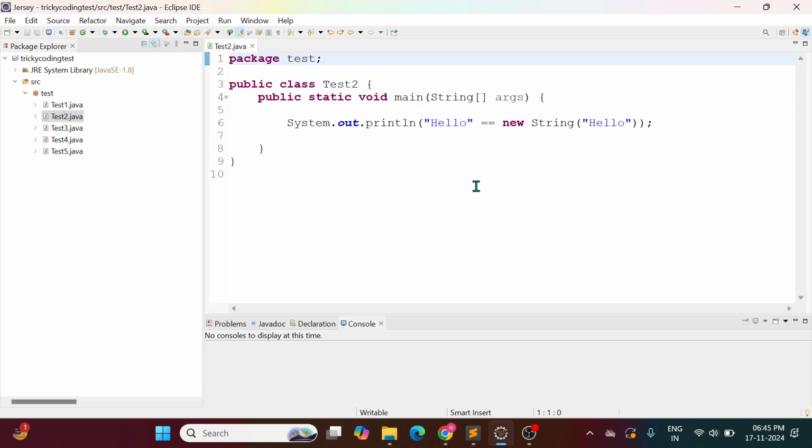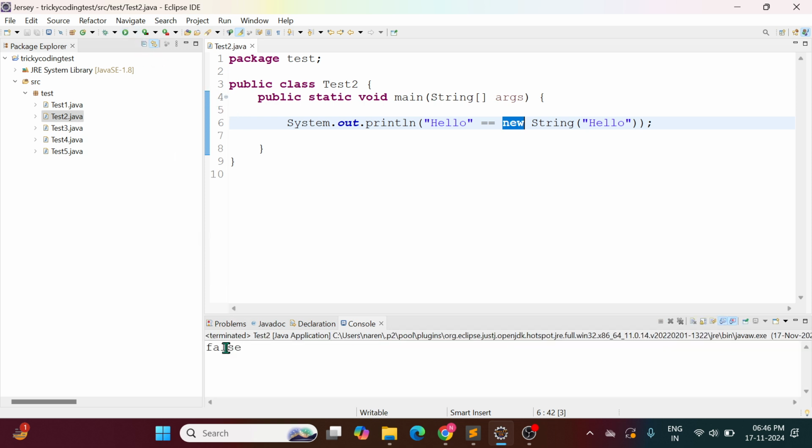You see, here I am doing the same comparison by using ==. Here this is a string literal "hello", and the same "hello" I am creating with the new keyword. Will both references be the same? No, this object will be created separately, in another location. This is the constant pool, and this is heap memory. Any new keyword means heap memory. So both addresses will not be the same, and here it will come false. Let's see the next question.